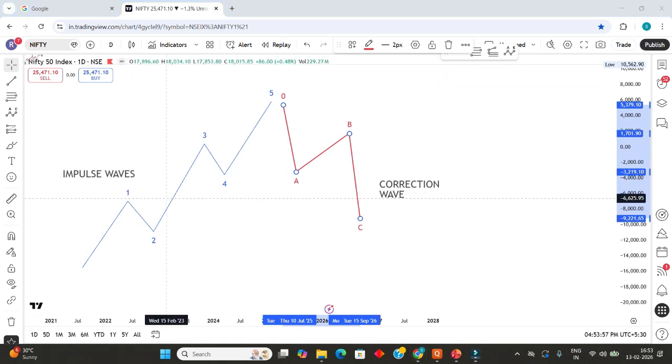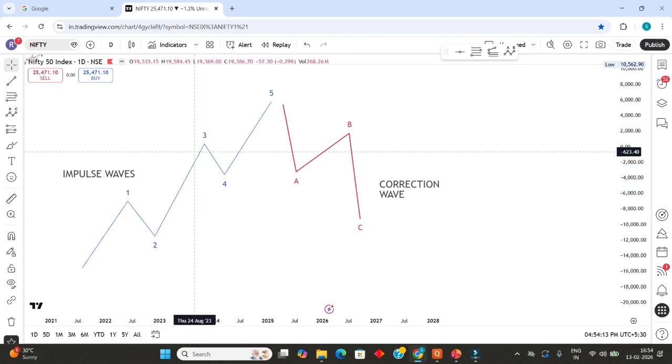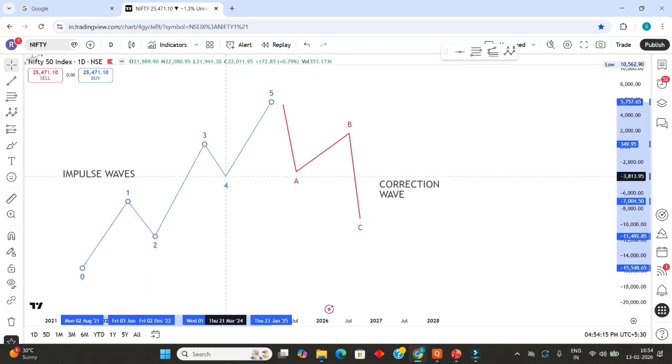Second observation, what he has found: wave 1 is corrected by wave 2. Means wave 2 checks wave 1. Wave 1's movement is corrected by wave 2. Same way, wave 3's movement is corrected by wave 4.